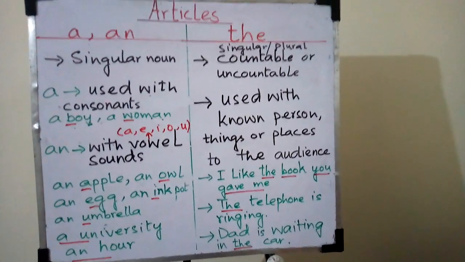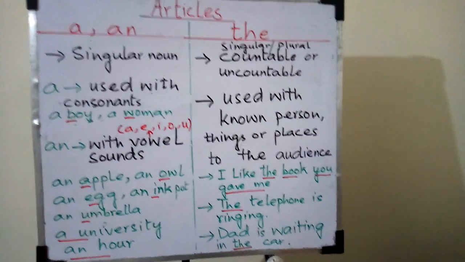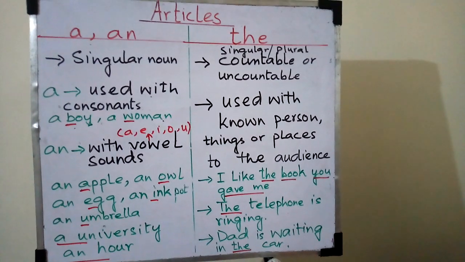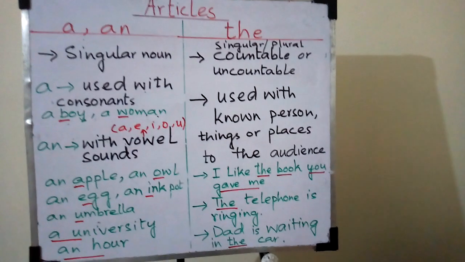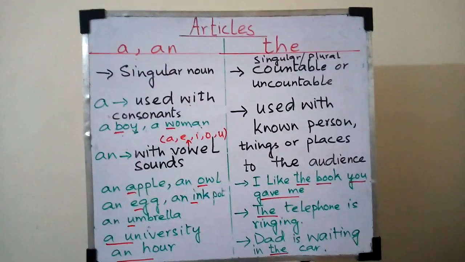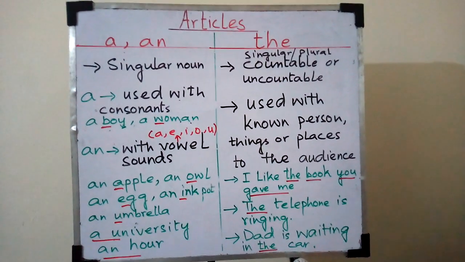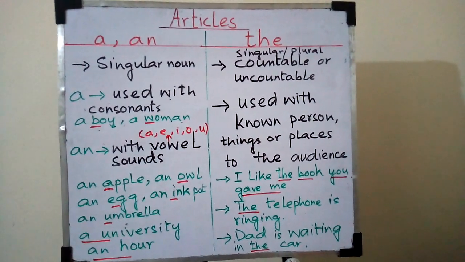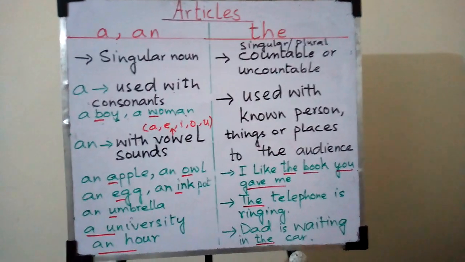Look at the third one. Dad is waiting in the car. The car. It is the particular car in which dad is waiting, or it is dad's personal car. So the audience knows what car he's talking about. There are some other uses of the also, but the most important use of the is this one. The other uses you will learn with exposure to the language or with experience.